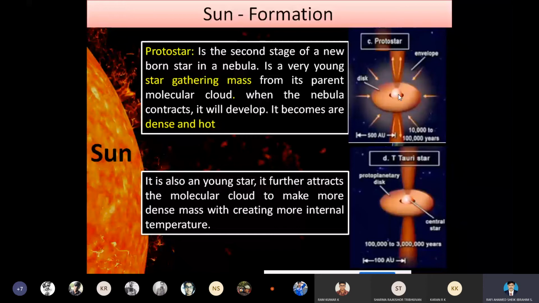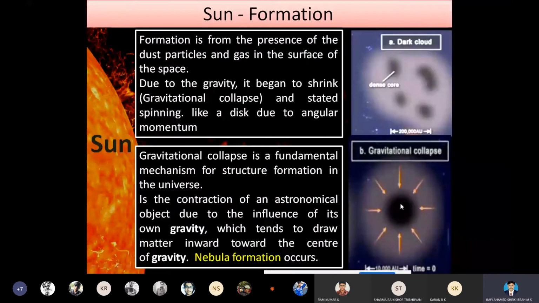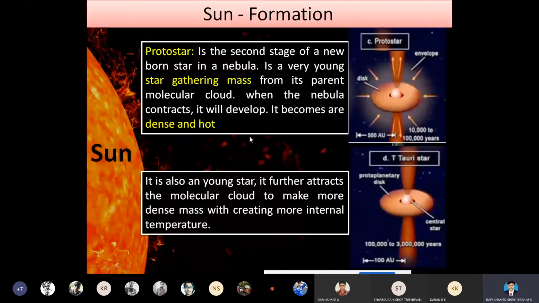It becomes a bigger one, it seems to be highly dense, and its core becomes hot. See, the third stage is the protostar. Once the nebular formation takes place, the next stage after the nebular formation is the protostar. The protostar is a newborn star in the nebula.